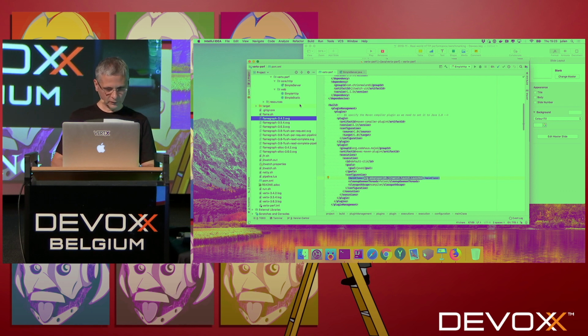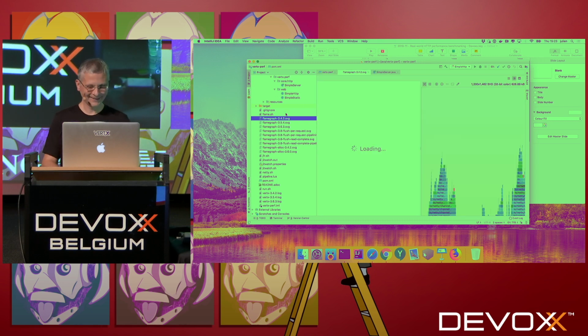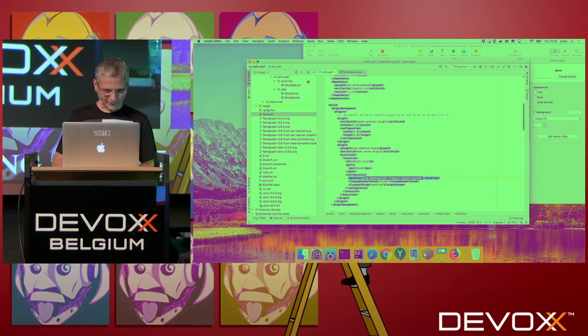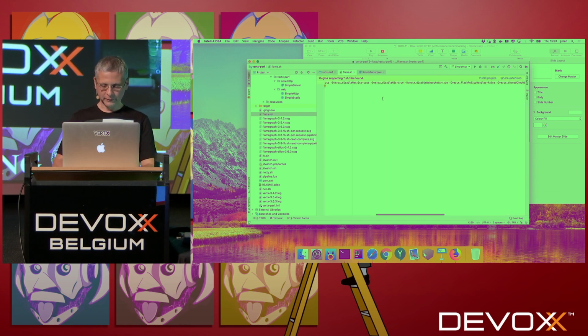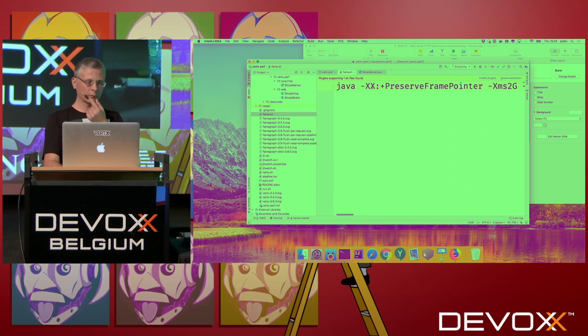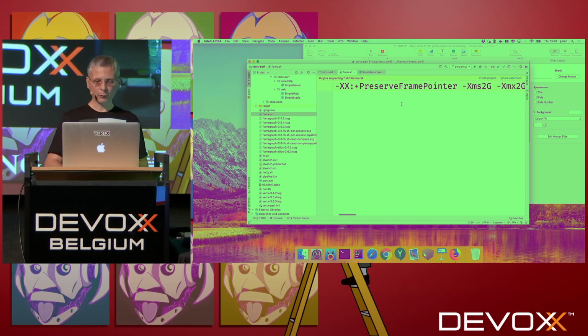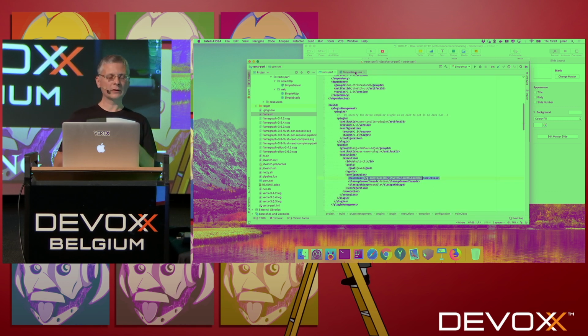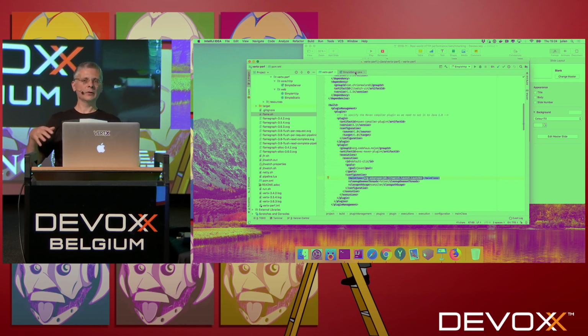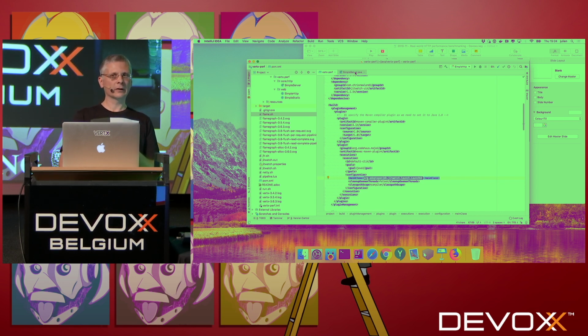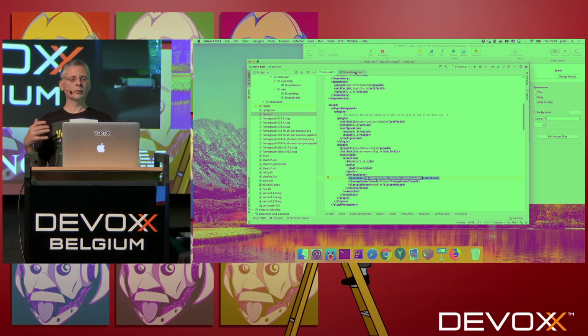No, that's not what I want to see. I clicked on the wrong file, so I can see the SVG. Here, this is when we run the JVM, so we use some special flags like preserve frame pointer. Some are for optimizations. We are not going to look at them, but what will happen is that the JVM will log a lot of information, and that's the JIT that emits it. So then we can use JITwatch.